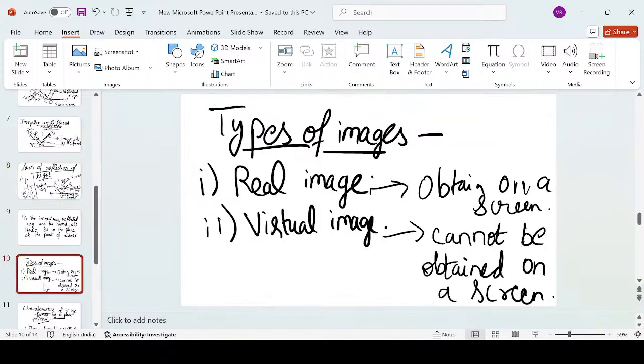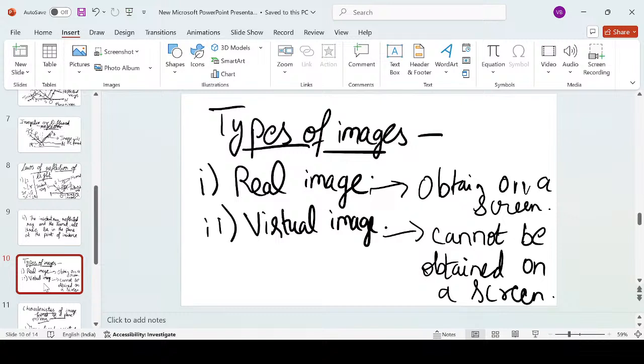So we have two types of images. Whenever reflection occurs and the image is formed, we will generally have two types of images. First is the real image. Second is the virtual image. Now, real means that after reflection, the light rays are actually striking at one point. They are intersecting at a point and the image is formed, and we can see that image on a screen.